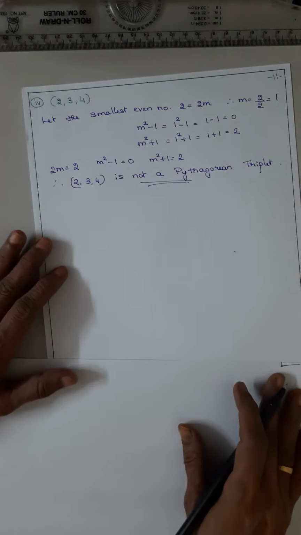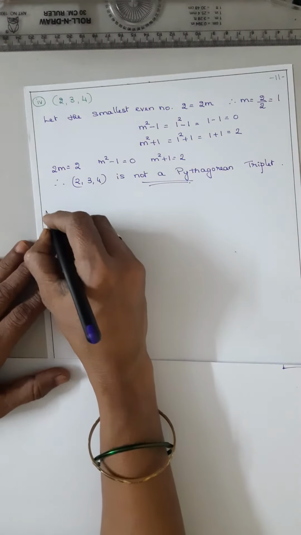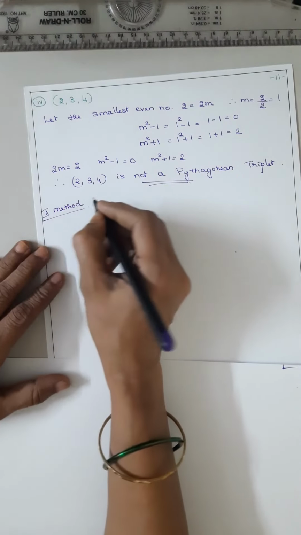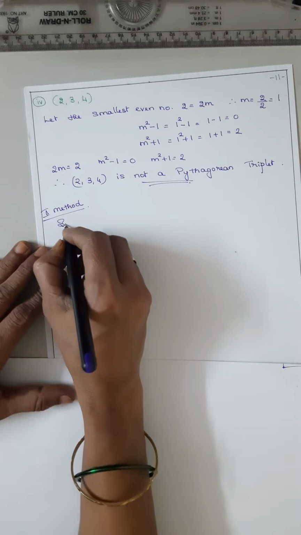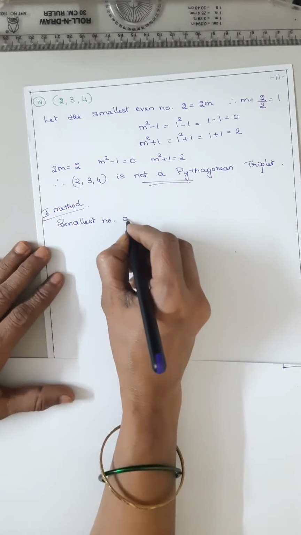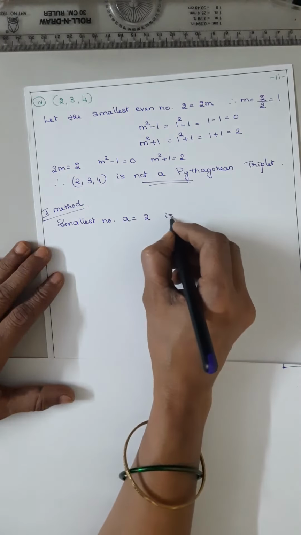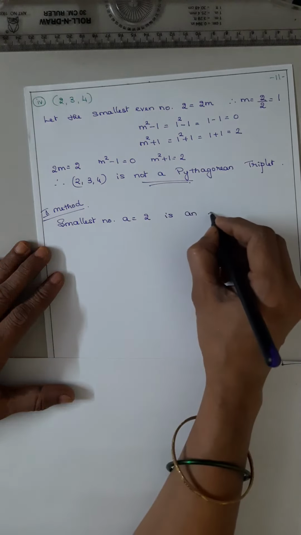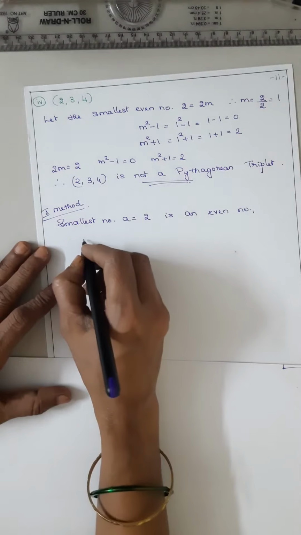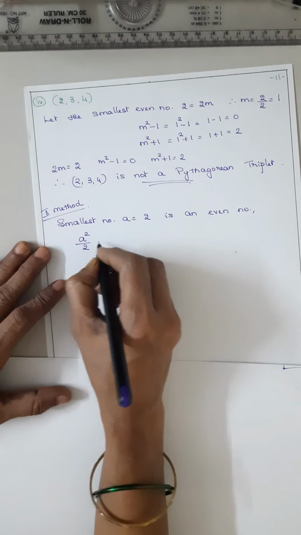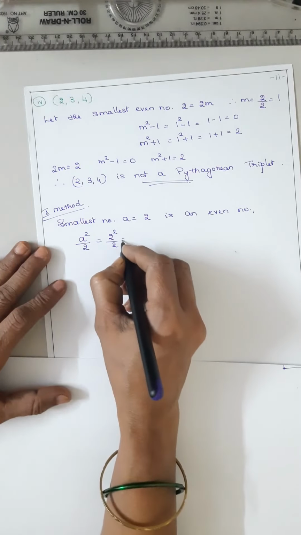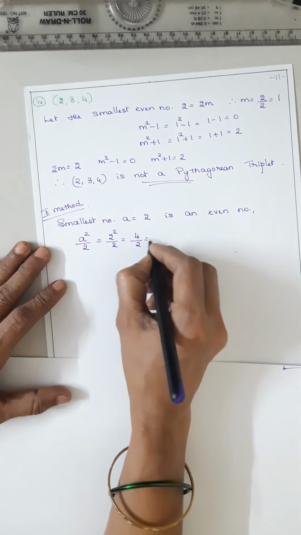Okay, that's the first method. According to the second method, the smallest number a is equal to 2, an even number. So what is the rule? a squared upon 2, that is 2 squared upon 2, 4 upon 2 is equal to 2.